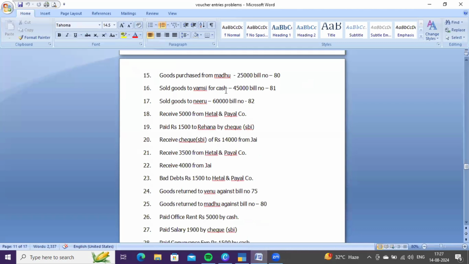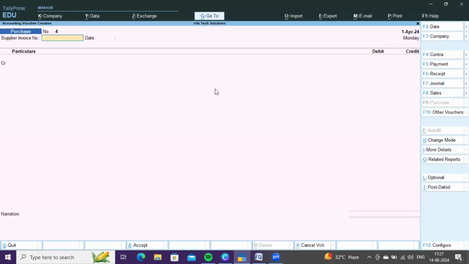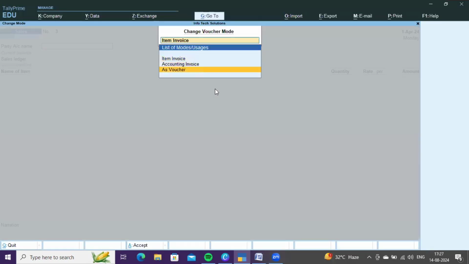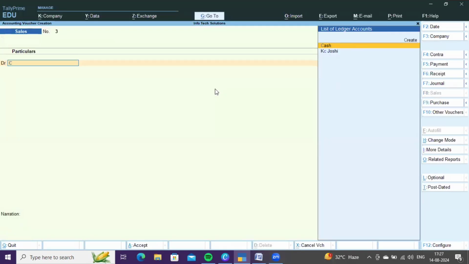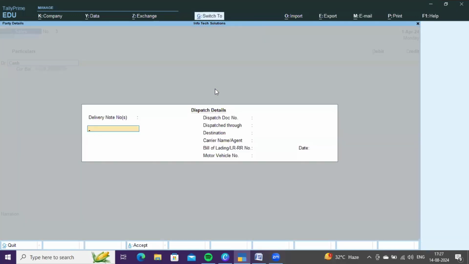Next, sold goods to Vamsi for cash. Here we are selling goods to Vamsi, but immediately Vamsi made a payment to us. Means we received cash immediately from Vamsi. But it comes under sales voucher. F8 and go to voucher mode. You need to debit cash account in place of Vamsi.